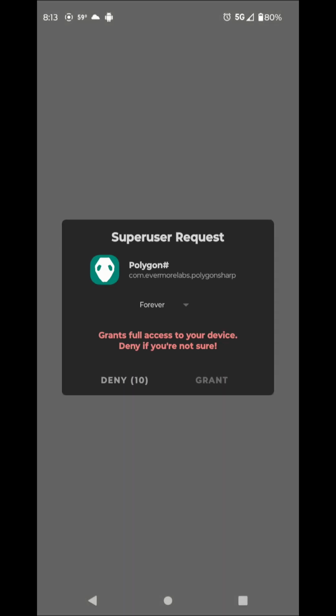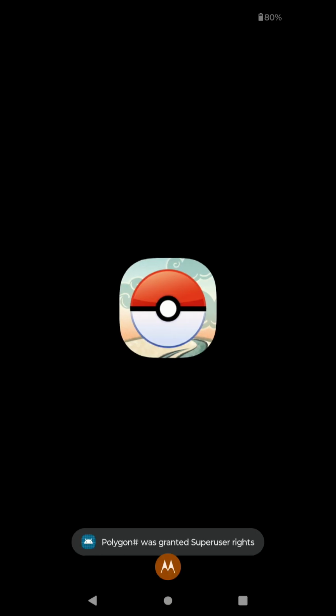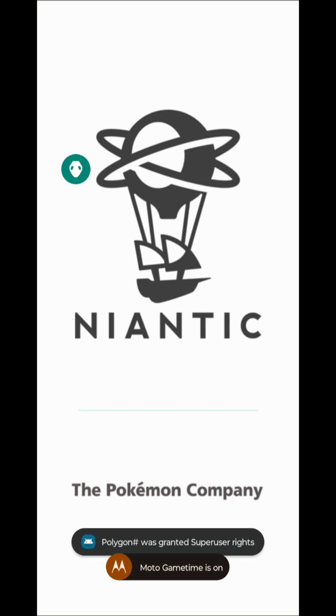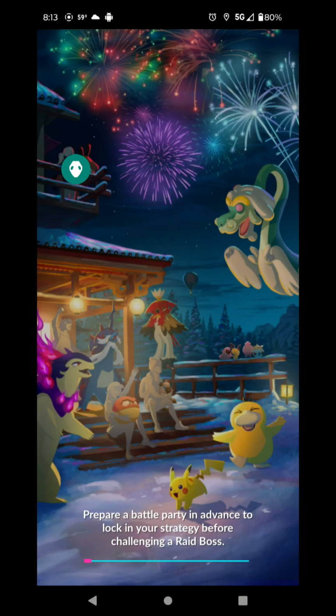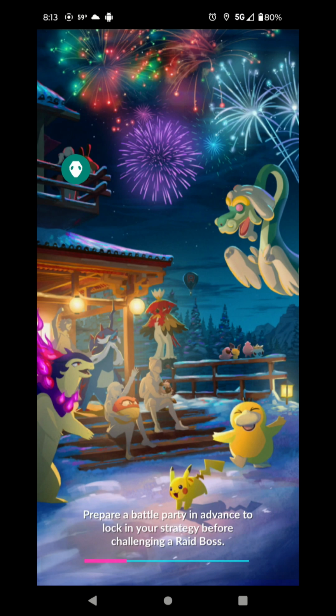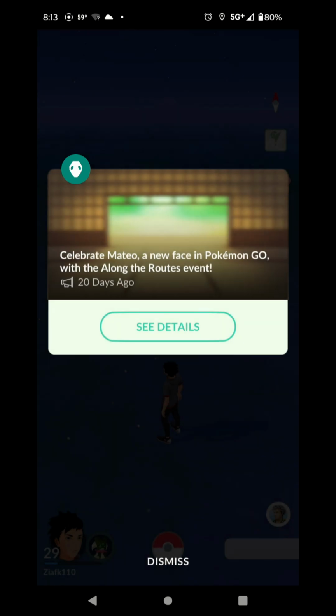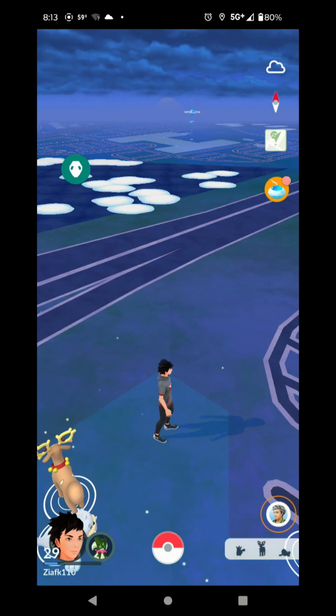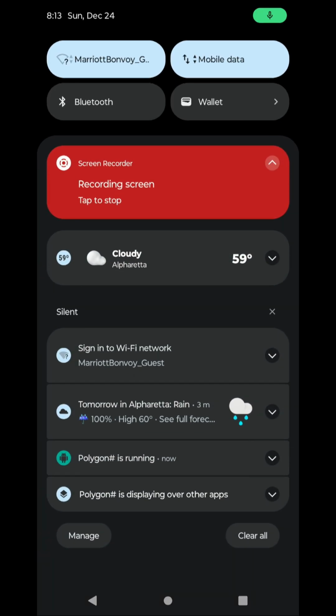Close app. Okay, say allow. Your phone shouldn't say Polygon has crashed. Mine is a very low profile phone, so that's why it's crashing. But on your cell phone it shouldn't, if you have a good powerful cell phone. So right now it's starting the Polygon. Say okay, dismiss. So now you have to go here and say Polygon is running.